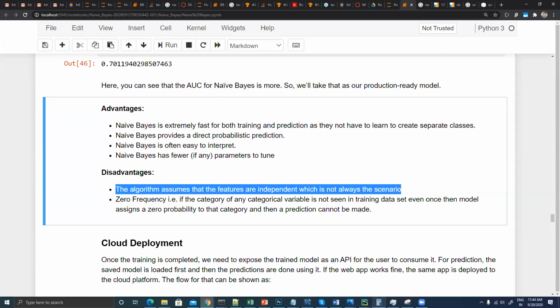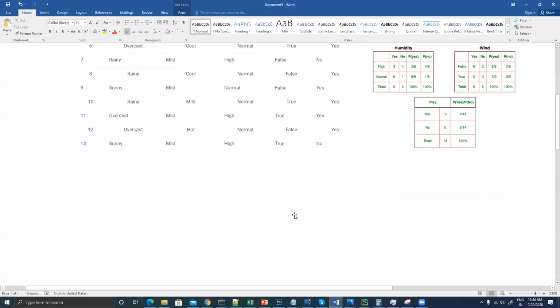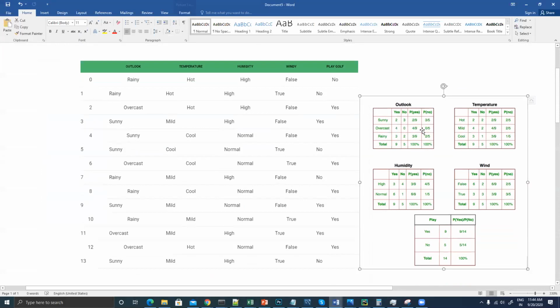I was talking about this one. Suppose inside the table that it builds, for some categories the probability is zero. For sure, overcast is zero. So it will nullify that probability every time, because it makes the final calculation based on these tables.